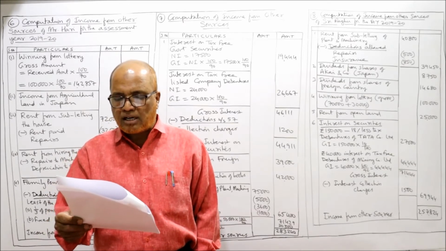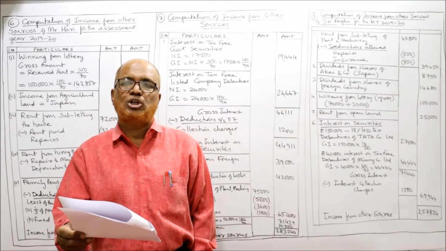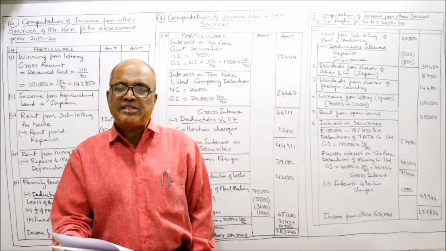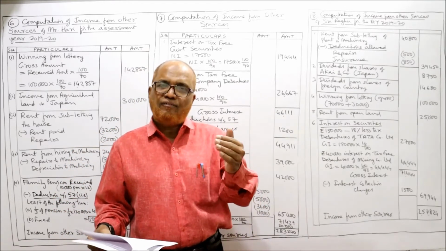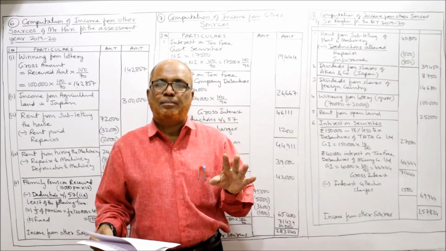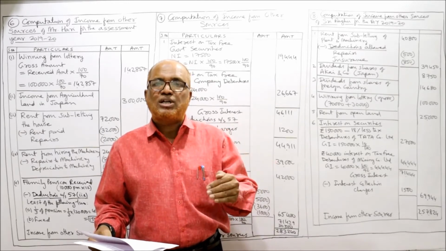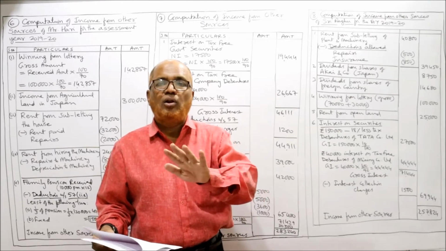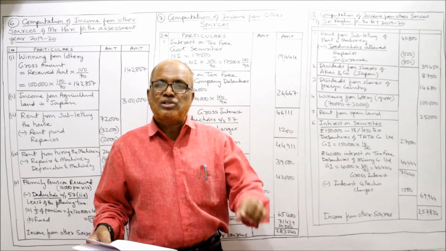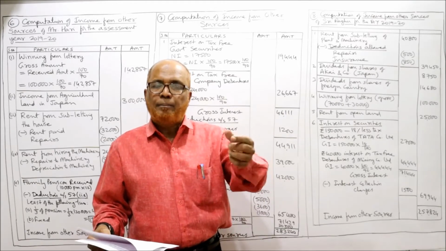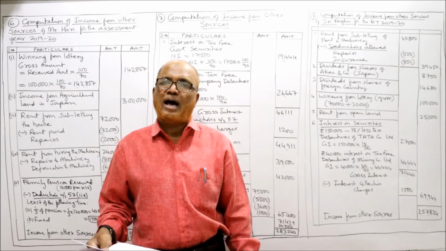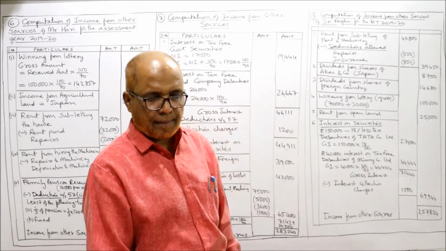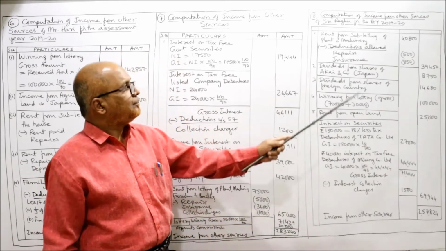Then lottery ticket purchased worth rupees 2,000: not allowed. Specific provision is given in the Income Tax Act that winning from lottery is fully taxable and tickets purchased for the lottery will not be allowed as deduction. So simply you have to give a note: purchasing of lottery tickets will not be allowed as deduction. That's it.